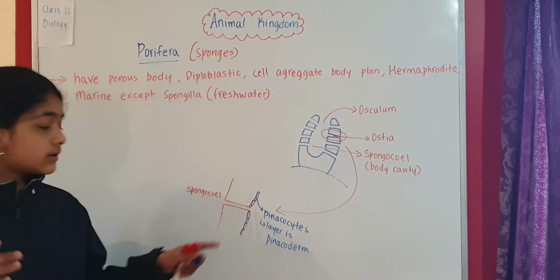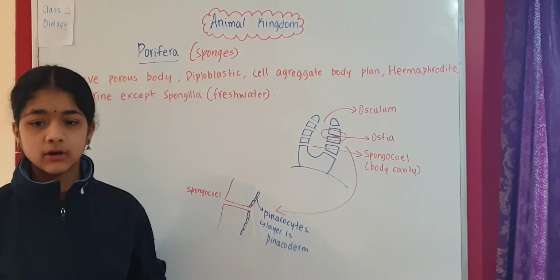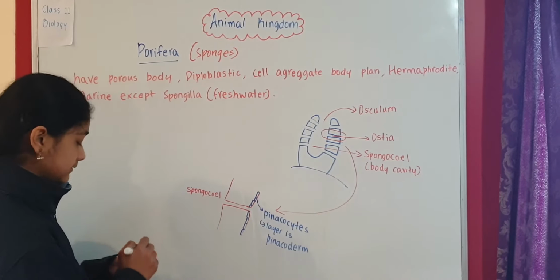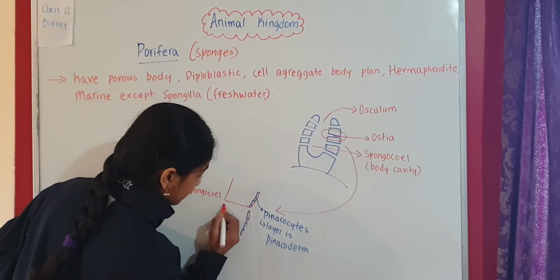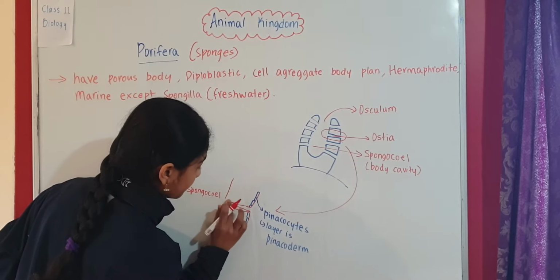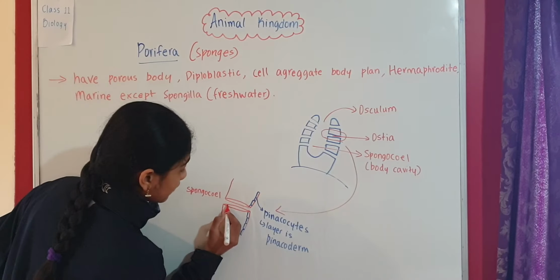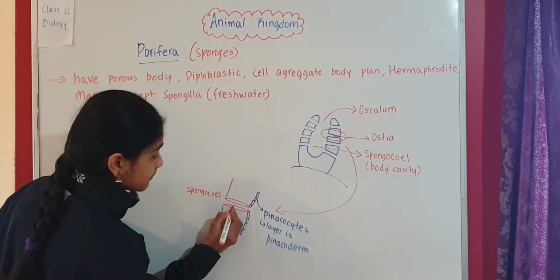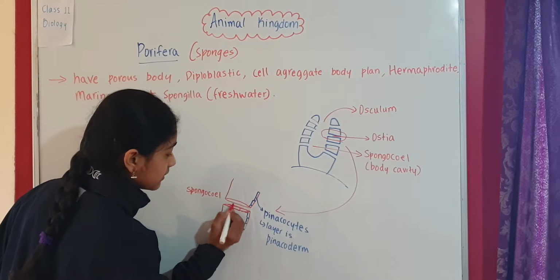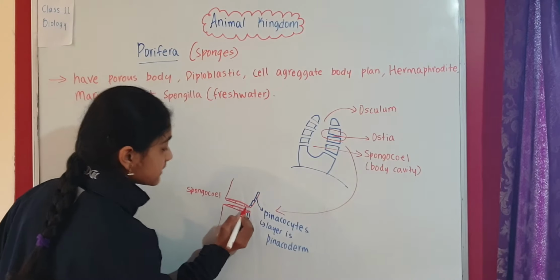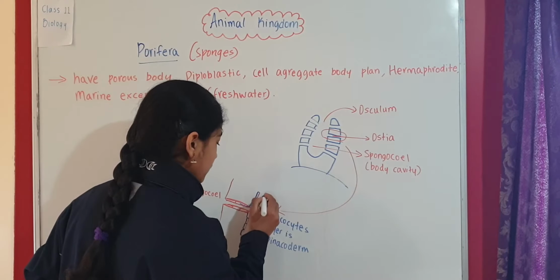So these are the cells which are present on the outer layer. These are called pinacocytes, and the layer is known as pinacoderm. And here this is the pore, the ostia, and on the pore there are some cells present. Again, like on the outer side, here also there are some cells present, and these cells are known as pore cells.